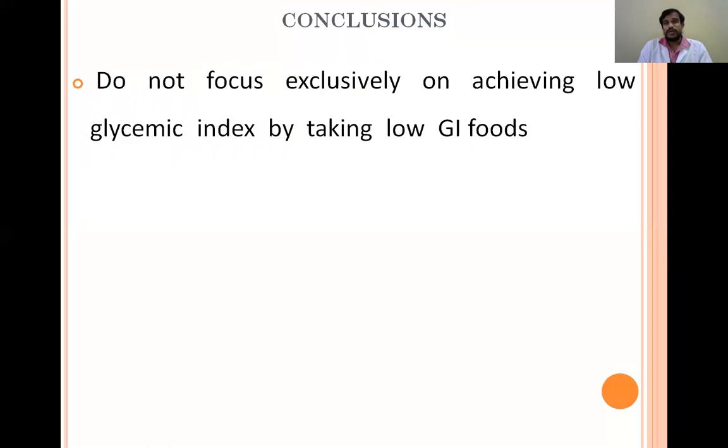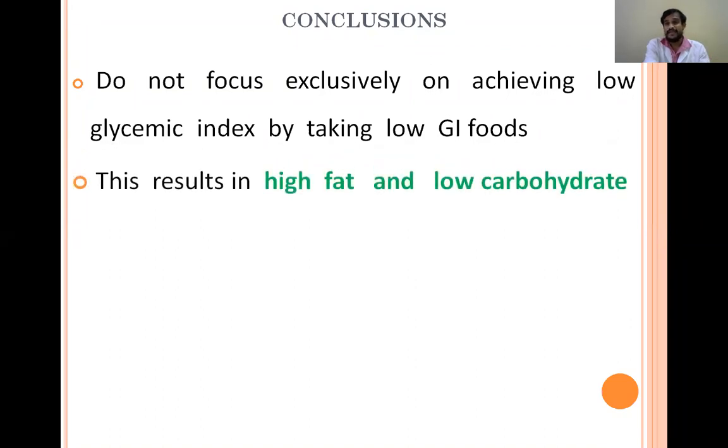So coming to the overall conclusion, do not focus exclusively on achieving low glycemic index by taking only low glycemic index foods. This may lead to high fat and low carbohydrates, and there won't be balance in the carbohydrate and lipid metabolism.